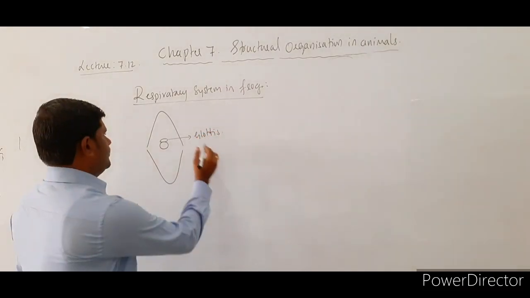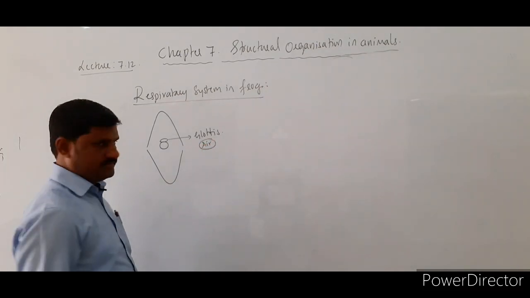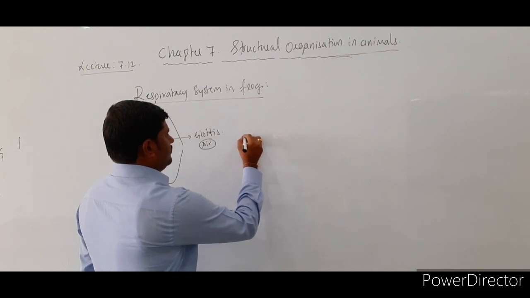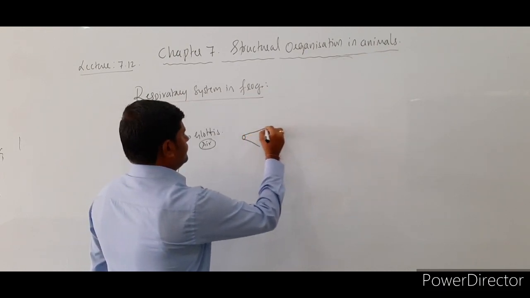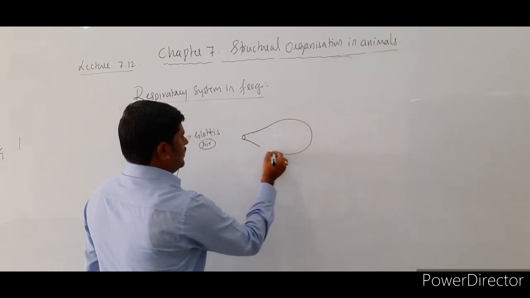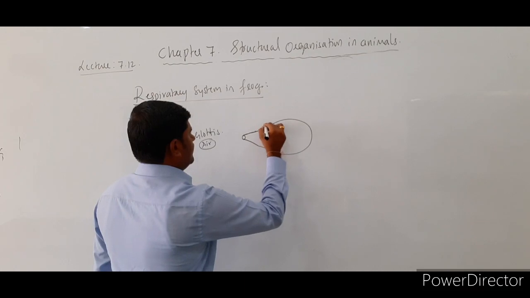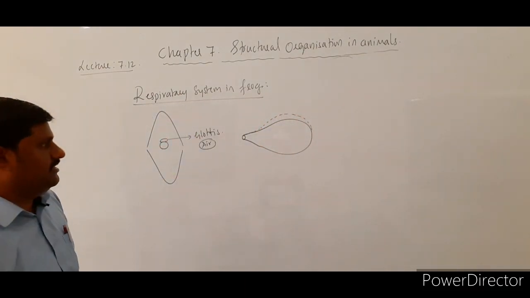Glottis, through which the air enters in. Since it is separate from the gullet, it enters into the large lungs. A pair of lungs is what we come across over here.